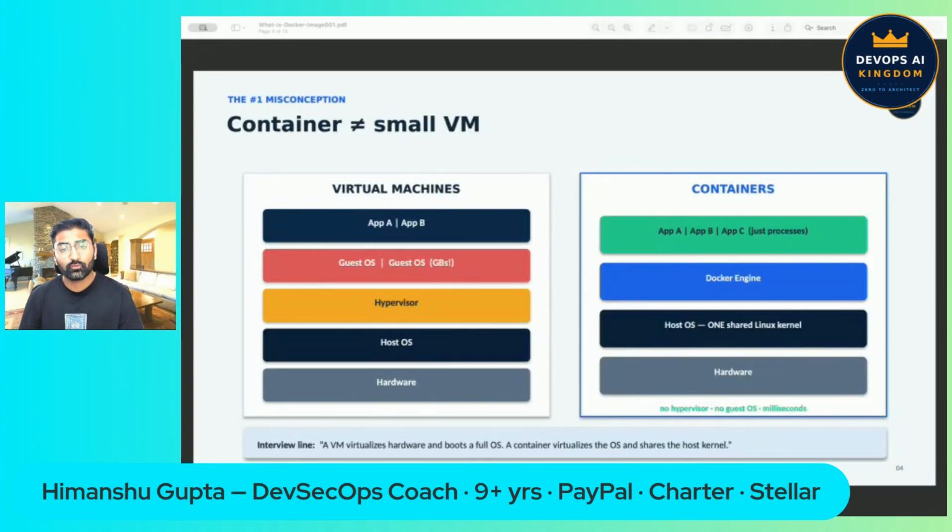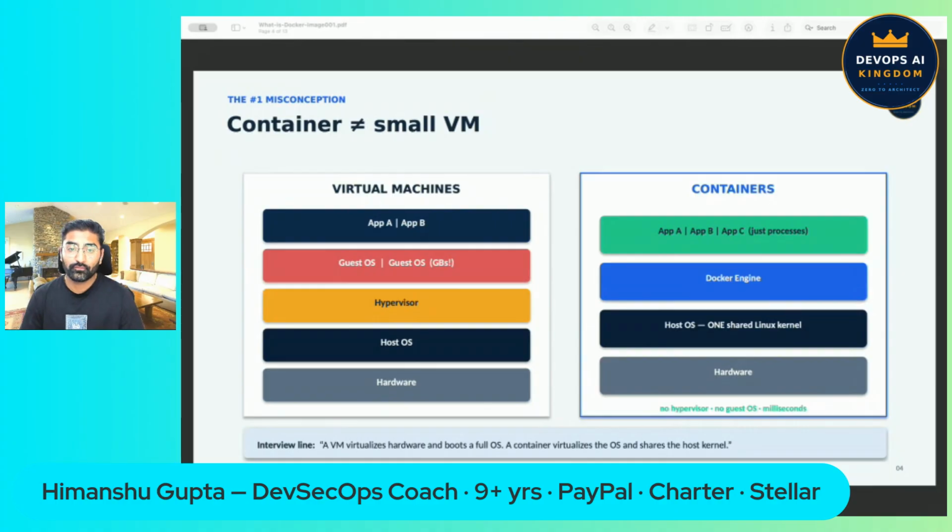Now, the number one misconception in this field, and interviewers love to ask about it. People think a container is a small, fast virtual machine, but it is not. Look at the two diagrams on this slide. On the left side, you see virtual machines.